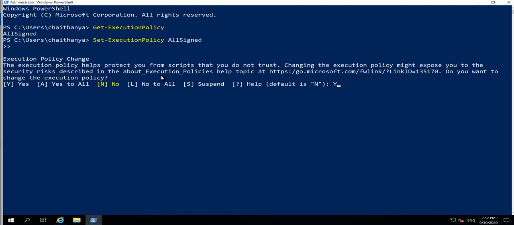Type yes, you can type uppercase Y. The policy has been executed properly. If I again type Get-ExecutionPolicy, you will get a result like this. Make sure you do these three steps which I showed over here. Okay.